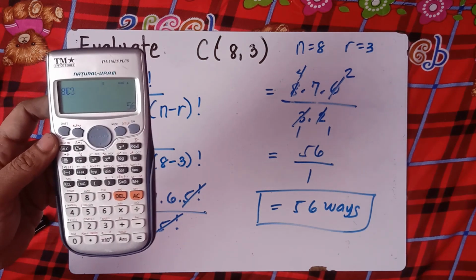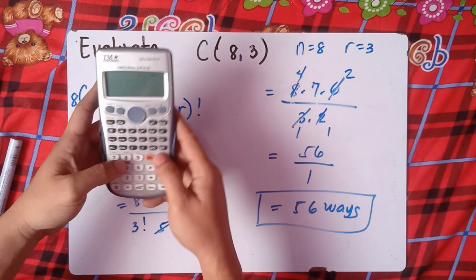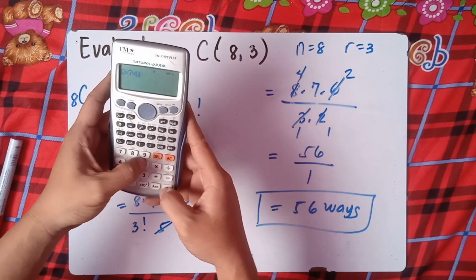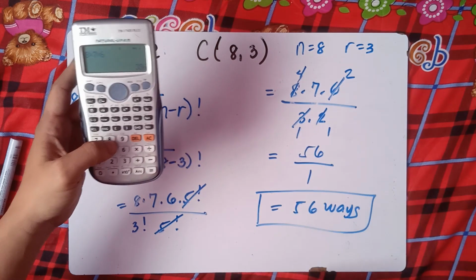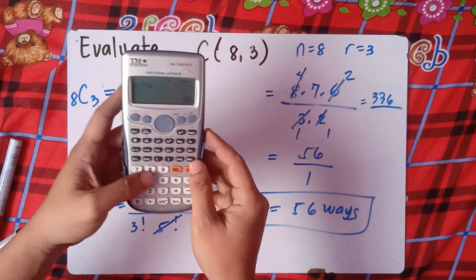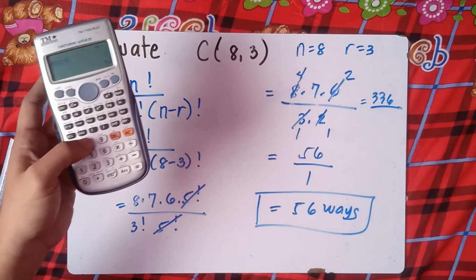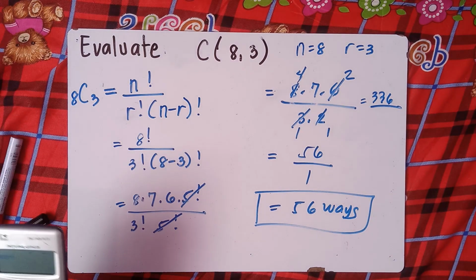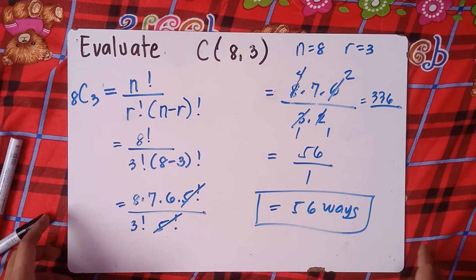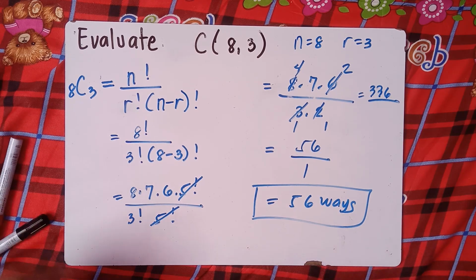Right, 56. Or we can multiply without cancelling. Let's try 8 times 7 times 6 equals 336. Divided by 3 times 2 times 1, which is 6. 336 divided by 6, you will get 56. So that's it, class. If the teacher will allow you to use the calculator, that would be great for you.